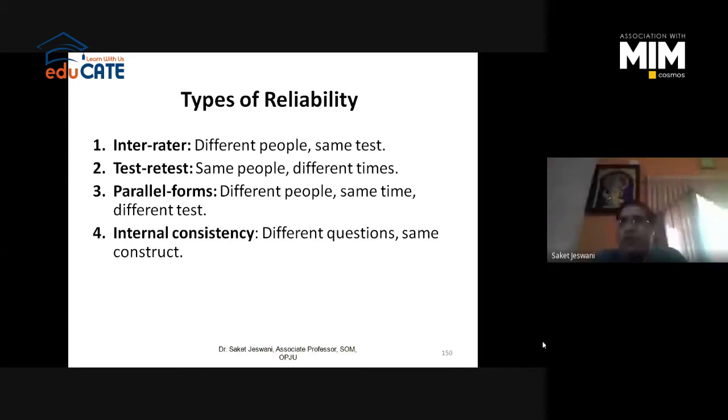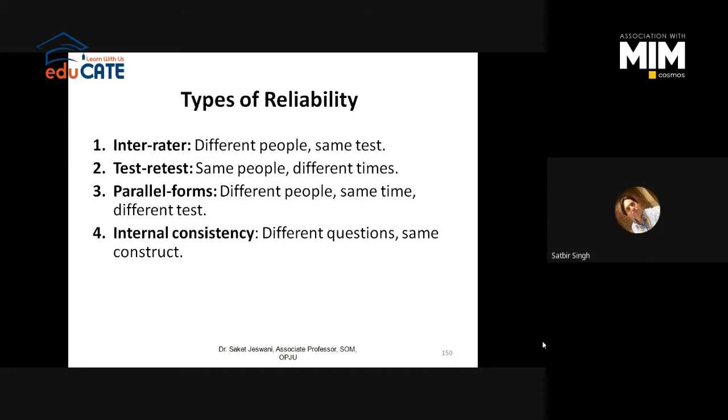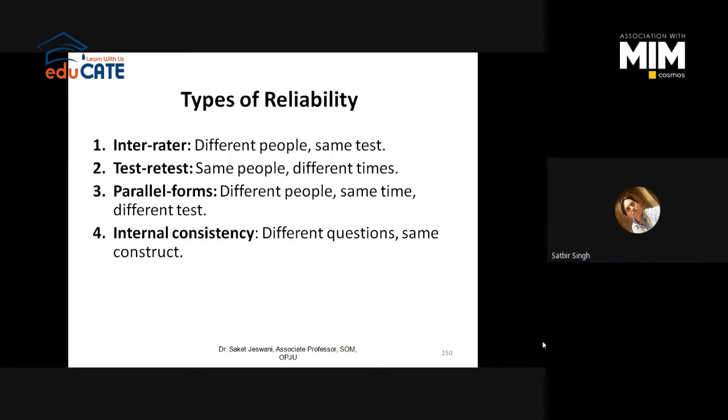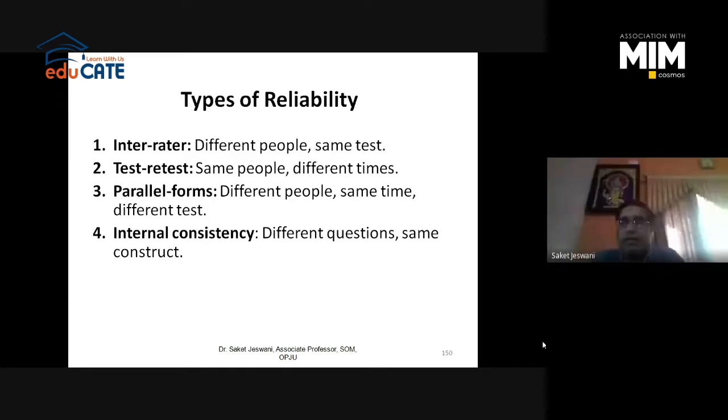If it is very difficult to understand your question, then at one point in time the respondent understands it one way, and at another point in time, that same respondent understands your question in a different manner. Right, sir. So it means you have to make your questionnaire simple enough that the respondent understands it in a similar way every time. That is the test-retest reliability testing.